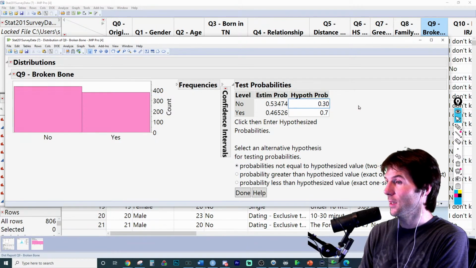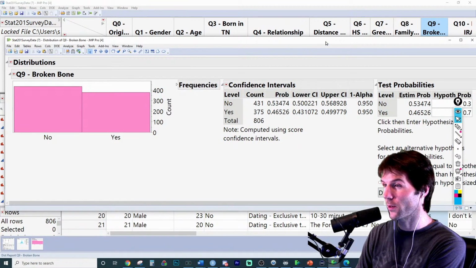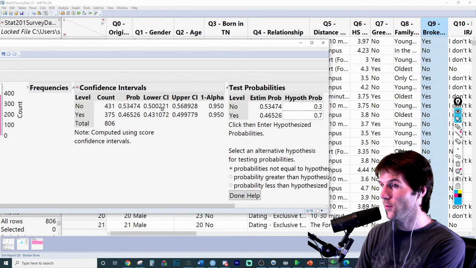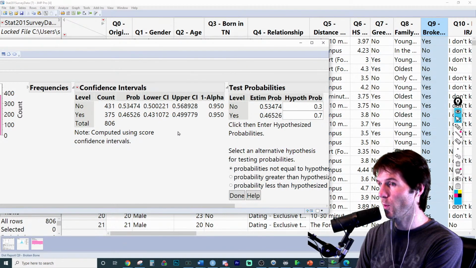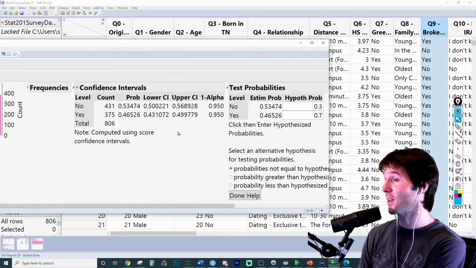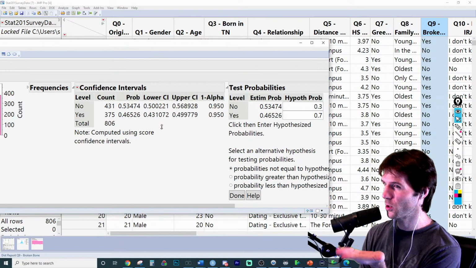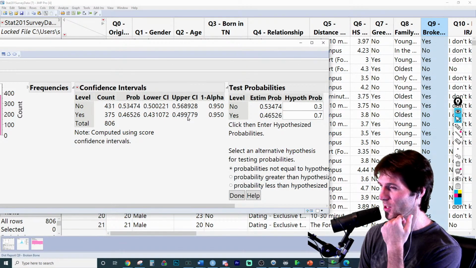Now, I can tell you immediately how this p-value is going to turn out because I saw the confidence intervals. Let's go look at that again. I am 95% confident the true proportion of students who have broken a bone is somewhere between 43% to 49.9%. So I'm hypothesizing here that 70% of them have broken a bone. You'd say to me, Brian, wait, you think the truth is somewhere between 43 to right below 50%.